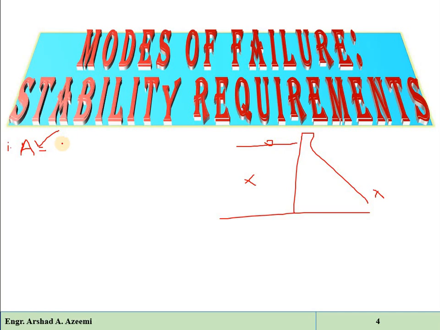Okay, but there will be the weight of the structure, and there may be wind pressure and temperature stresses. So that combination of load is called A load combination. Then secondly we have the B load combination. In B load combination, that is also called the normal operating condition.